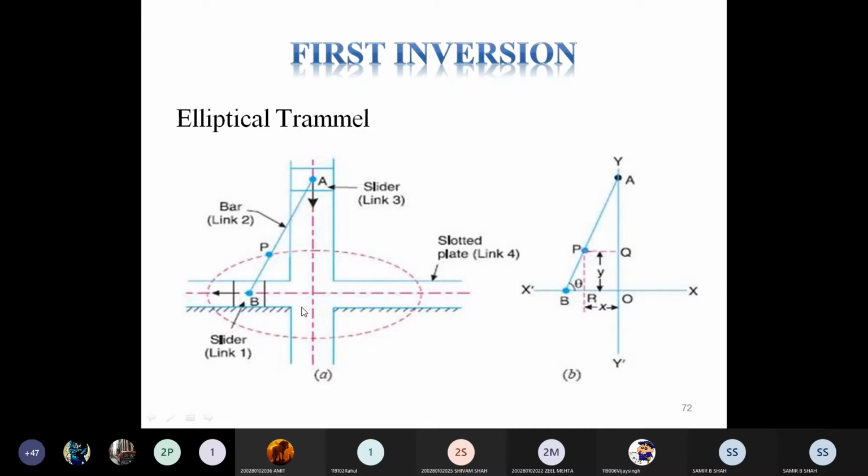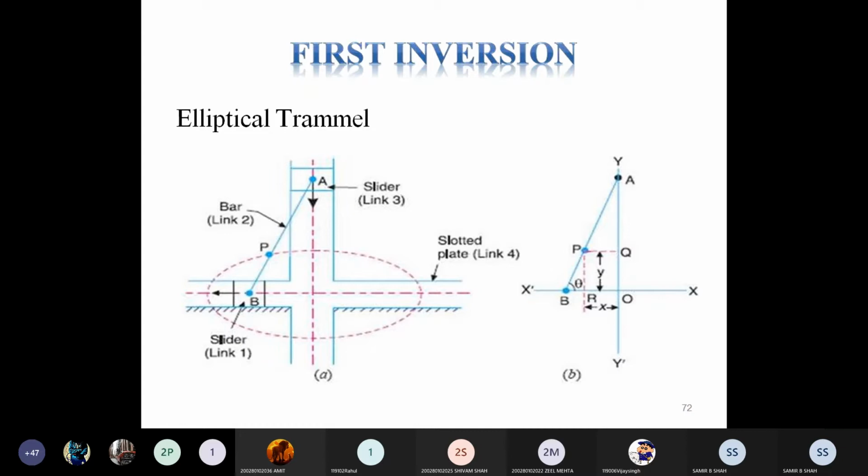If you see link 2, then link 2, AB, forms a turning pair with the sliders connected at A and B. Both are considered as turning pairs.